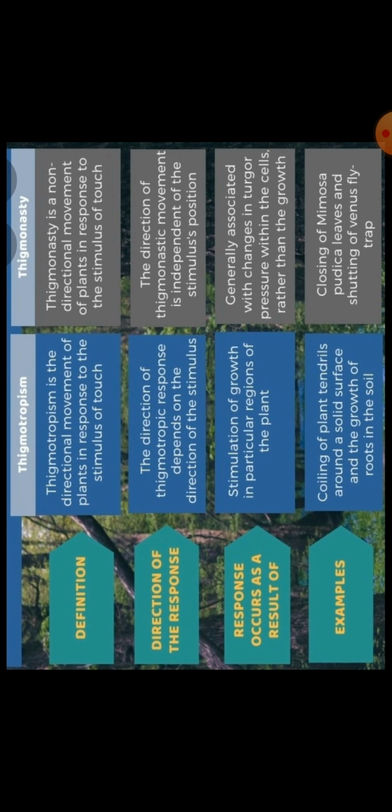Now let's move on to the next point. Response occurs as a result of the stimulation of growth in a particular region of the plant.